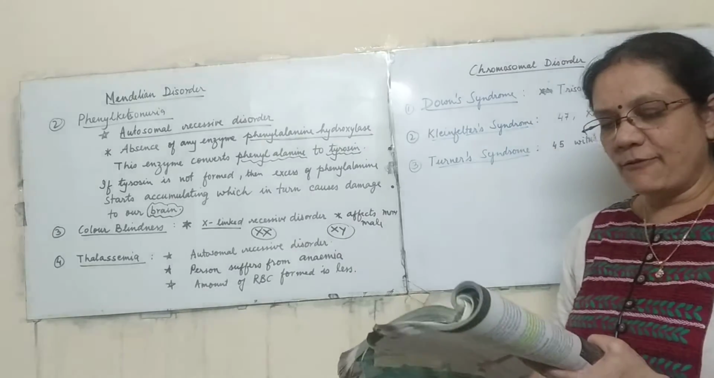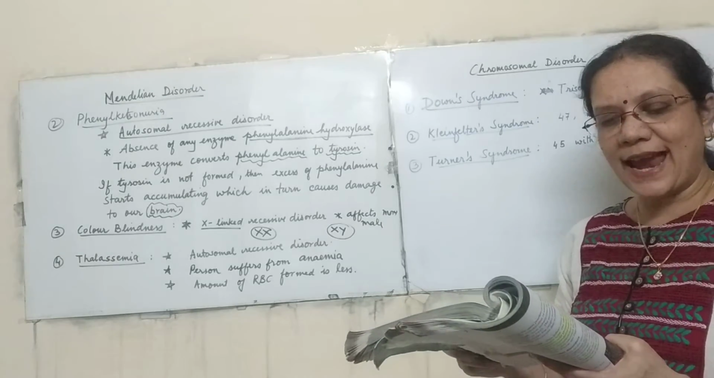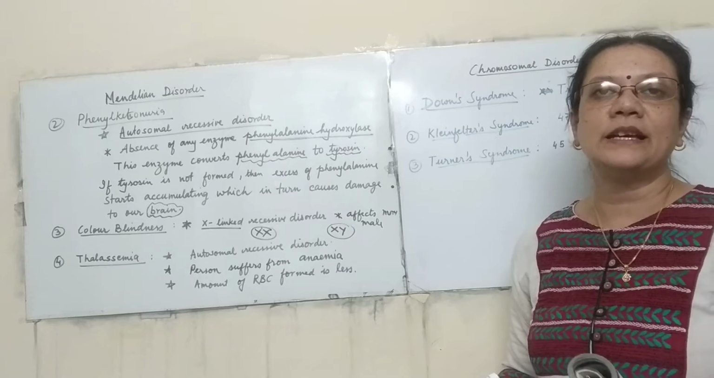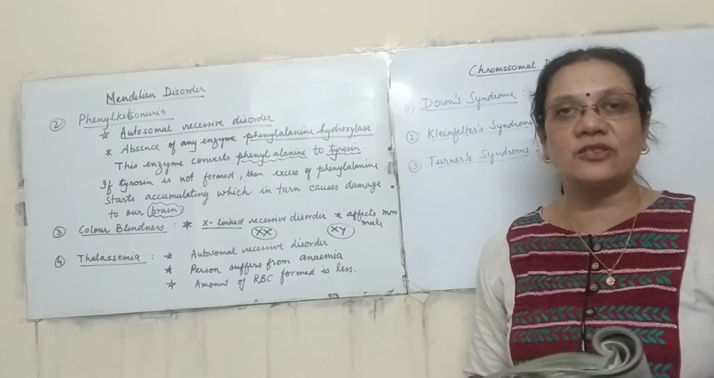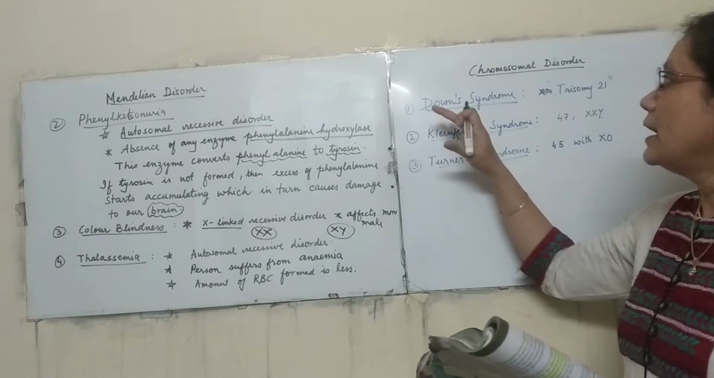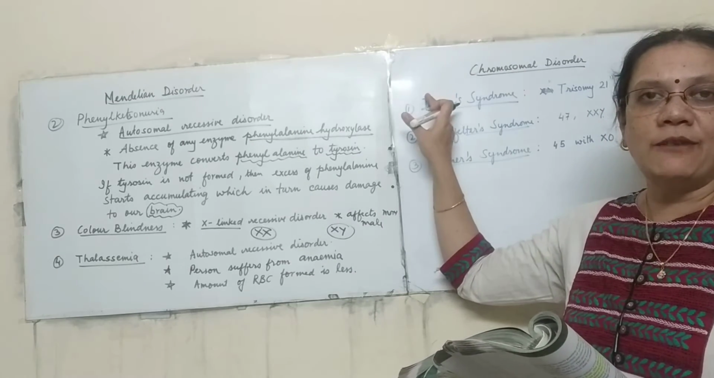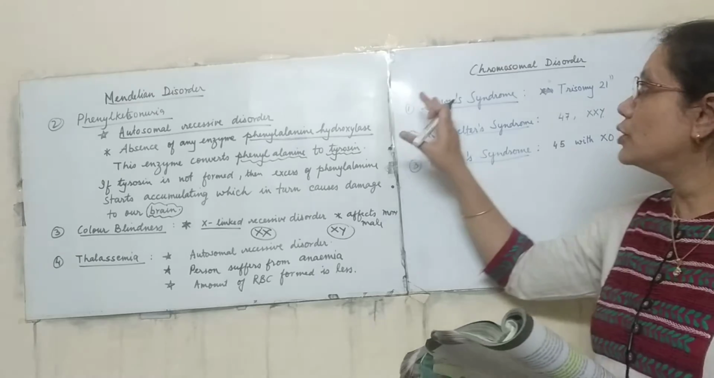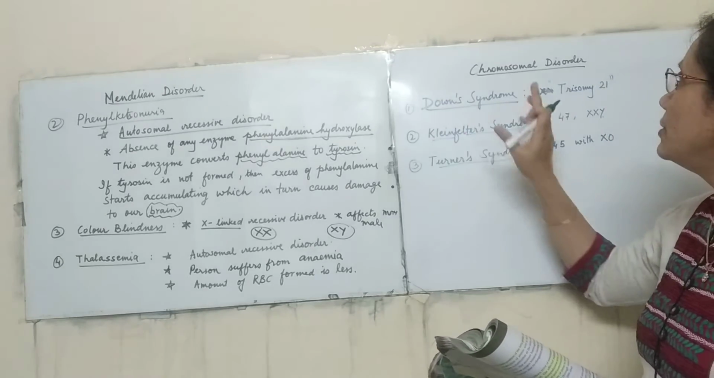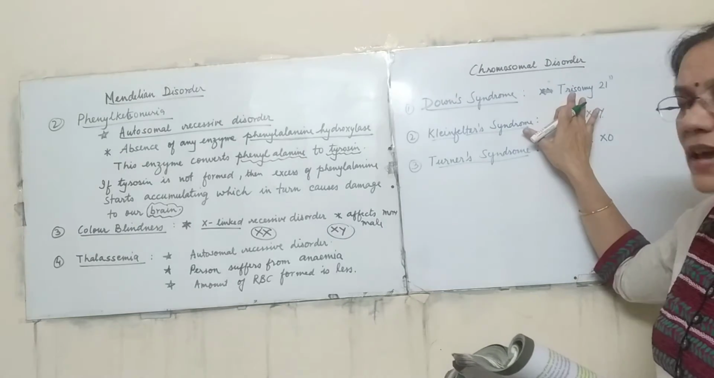Then the physical, psychomotor and mental development is retarded. In some extreme cases, the child's mental development is very, very reduced. So this is the very common Down syndrome. It is also known as trisomy.